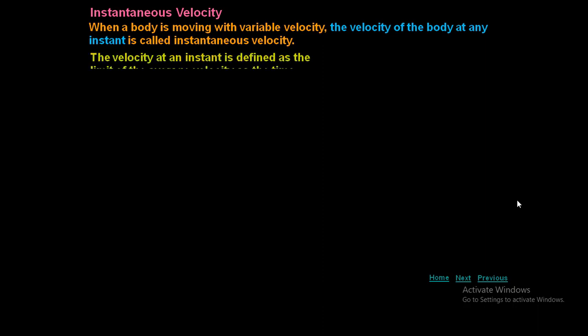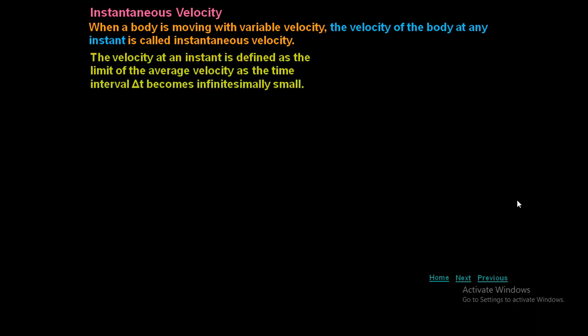Instantaneous velocity. When a body is moving with variable velocity, the velocity of the body at any instant is called instantaneous velocity. Instantaneous means at that particular point. Throughout the journey, at whichever point I am going to determine the velocity, at that particular point you have to state the velocity. That is called instantaneous.